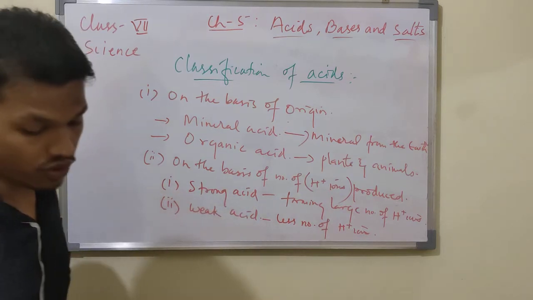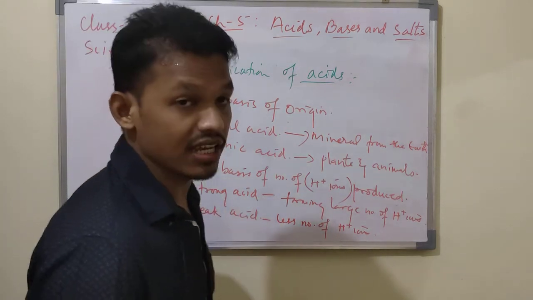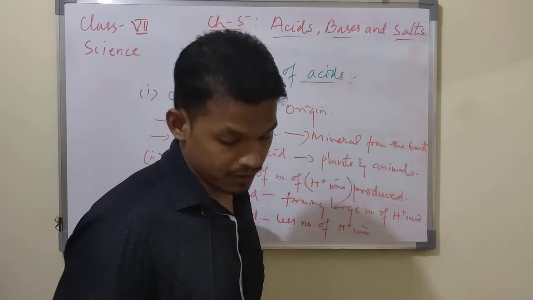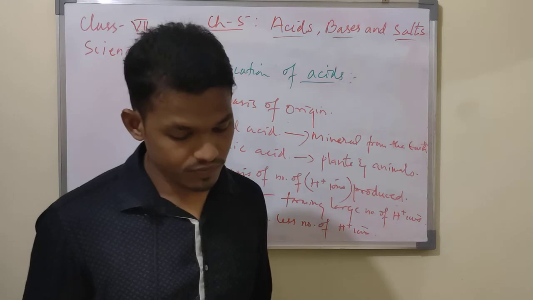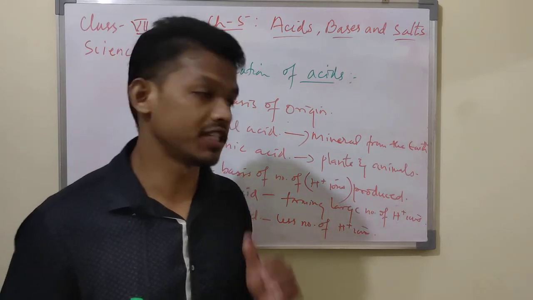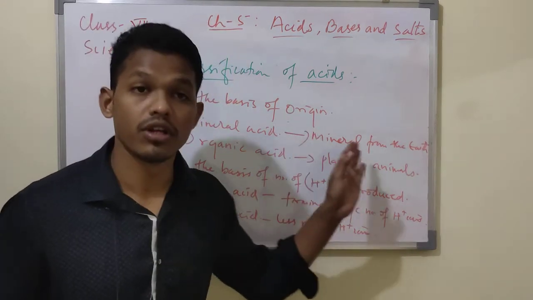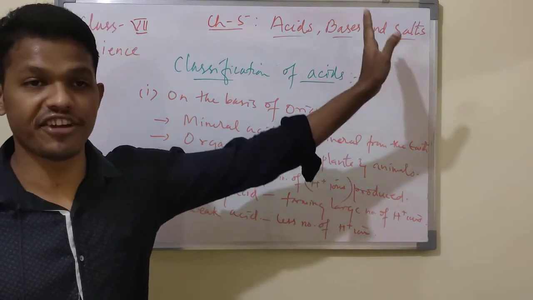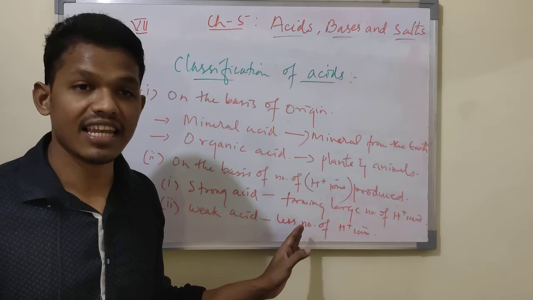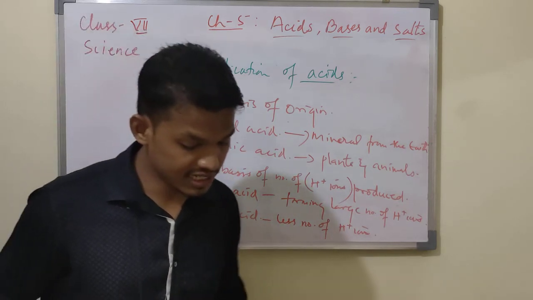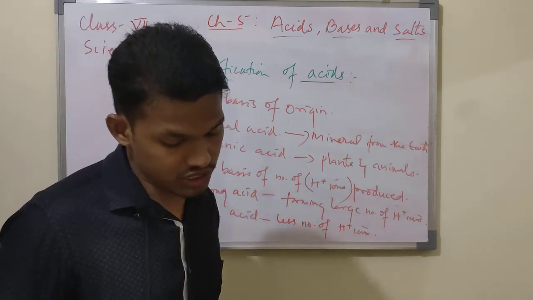If you talk about strong acids, examples are HCl, hydrochloric acid, nitric acid, sulfuric acid, phosphoric acid. These are all strong acids. What are weak acids? Weak acids are like acetic acid, lactic acid, oxalic acid, citric acid.